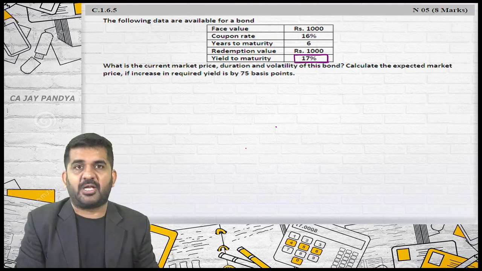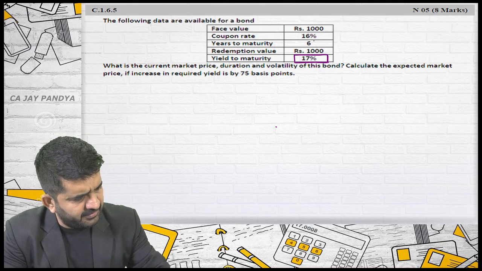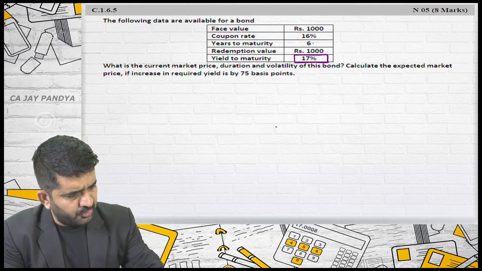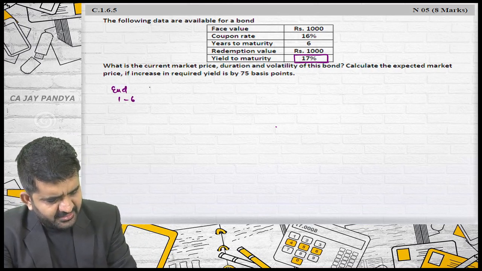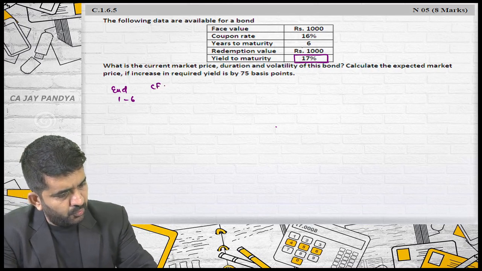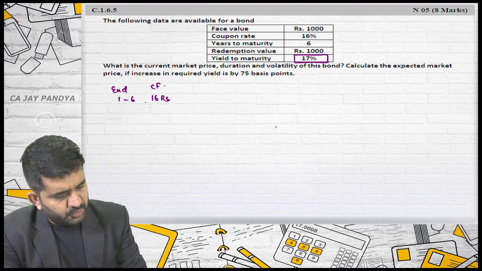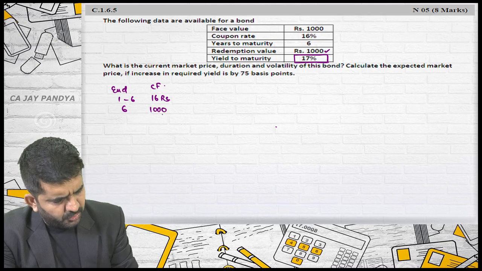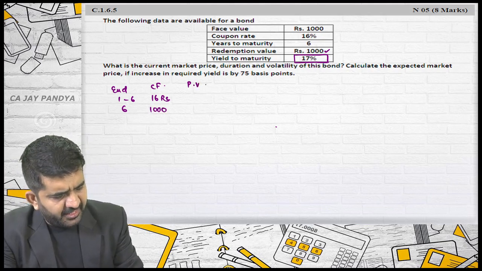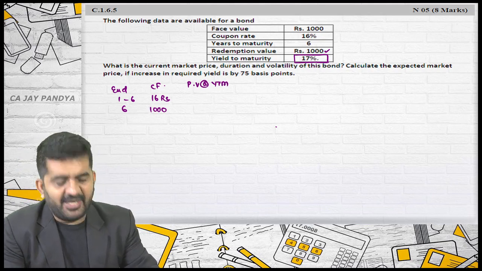Now try to understand what I am doing. I am discounting the cash flows. Now the cash flows will be as under: 1000 into 16% will be 160. So there will be 6 years, 1 to 6 years, and my cash flow will be 160 rupees. Years to maturity is 6. At the end of the 6th year, I will be getting 1000 rupees back. I am finding the present value at the rate of YTM.